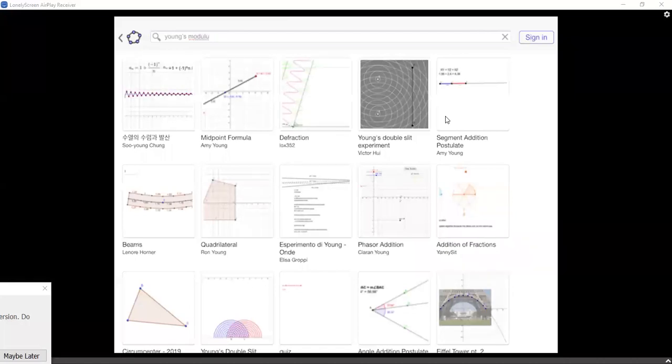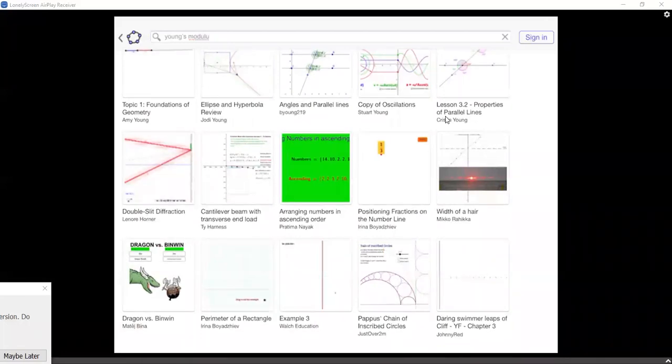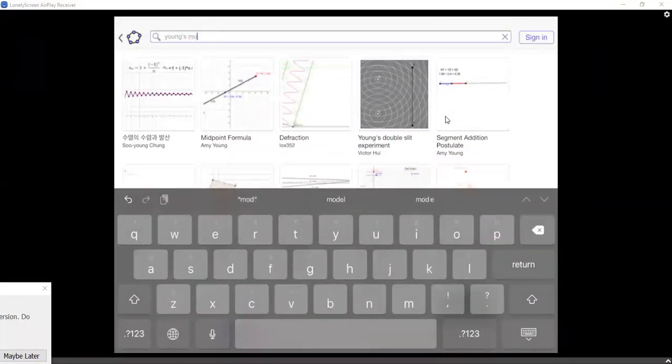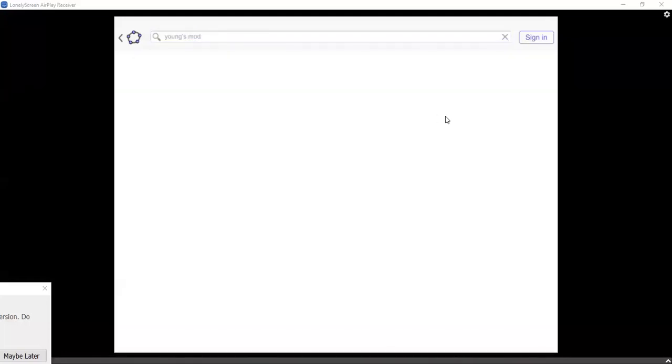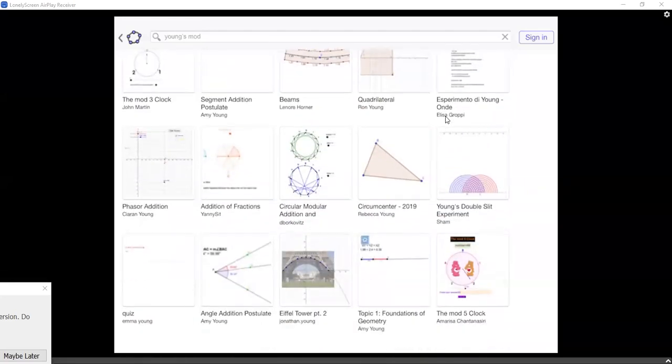Nope, I don't see any experiment on that. But let me properly search for it later. No, I don't think there is any simulator for that.